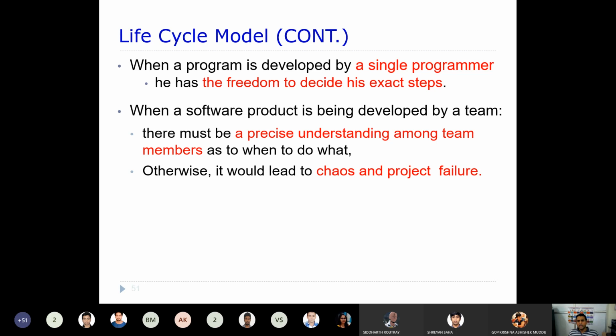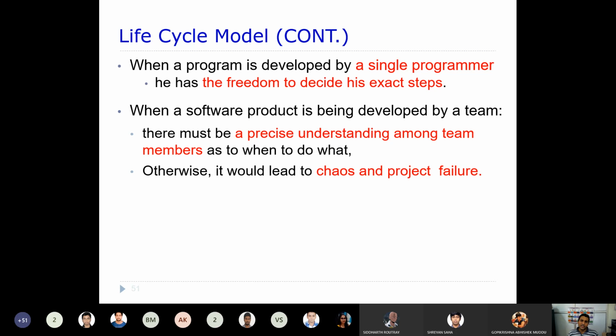When a program is developed by a single programmer, let's say you can compare your software product with a simple program, you will have a single programmer, and he has the freedom to decide his exact steps. Whatever steps he wants to follow, he can follow. That is the exploratory way, because he is the sole person developing that particular program.